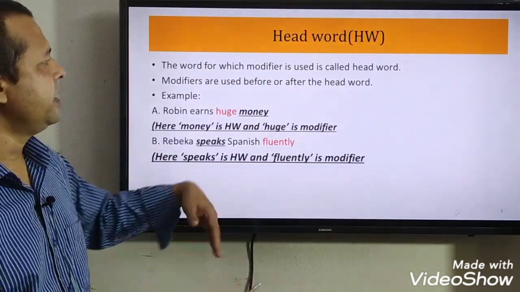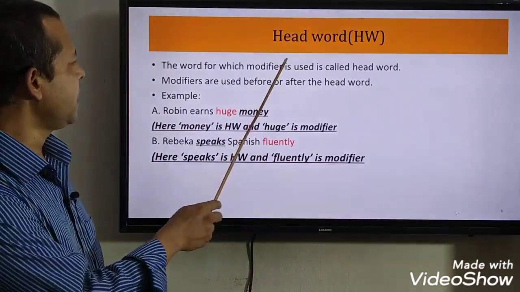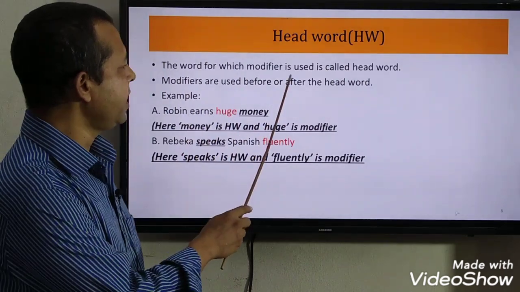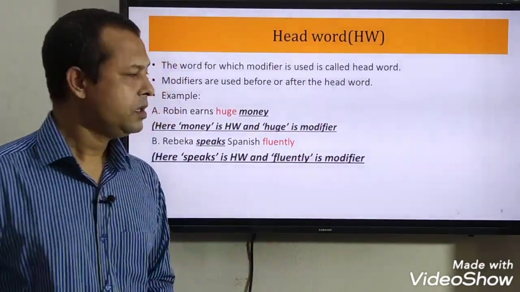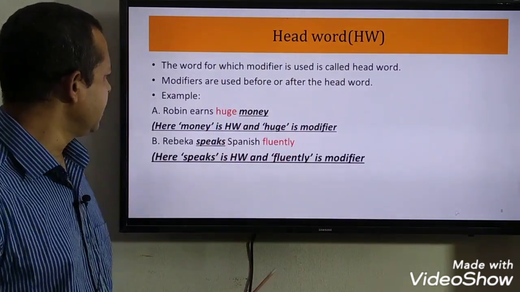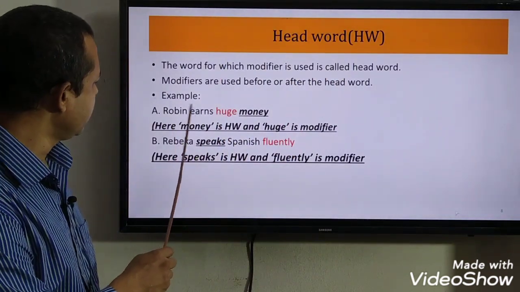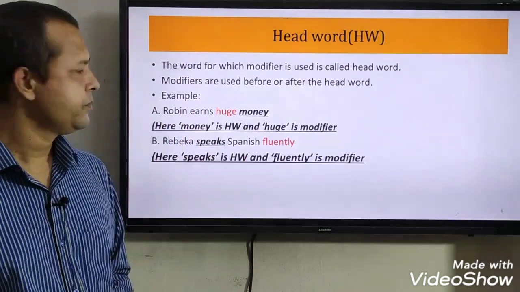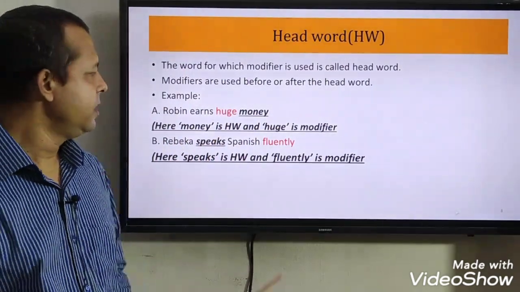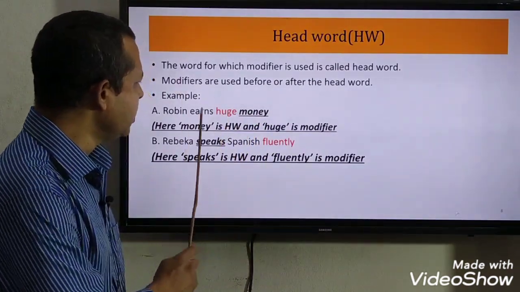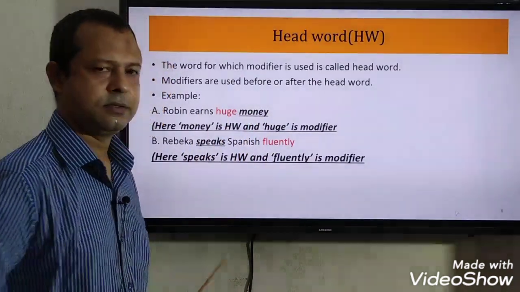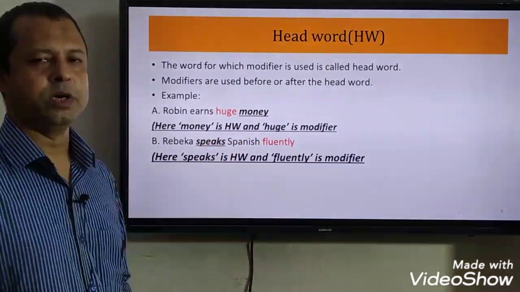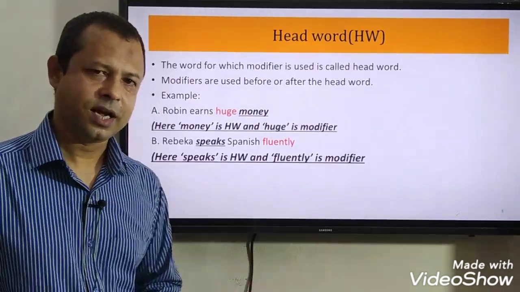Headword. Here we shall learn a new term. The term is headword. You can see the word for which a modifier is used is called headword. To understand this better, we should read the example here. Robin earns huge money. Here huge is a modifier, and this modifier is working for the noun money. So here huge is the modifier and money is the headword. So it is clear, I think.